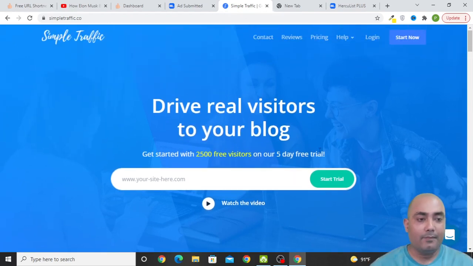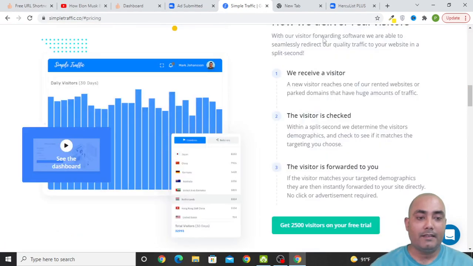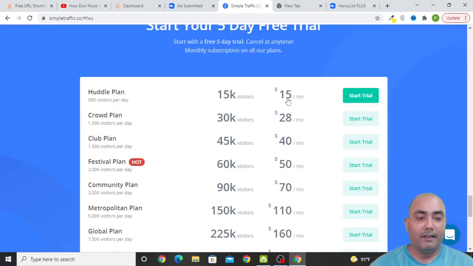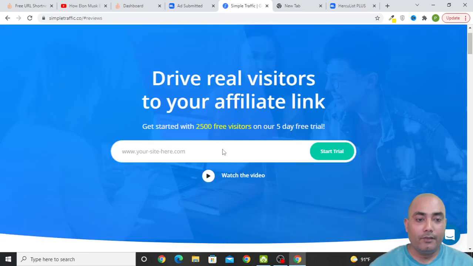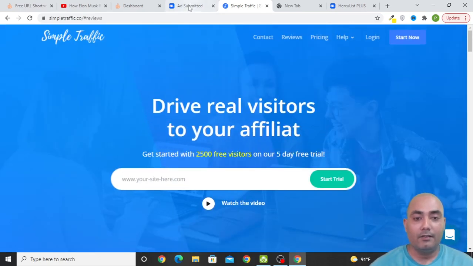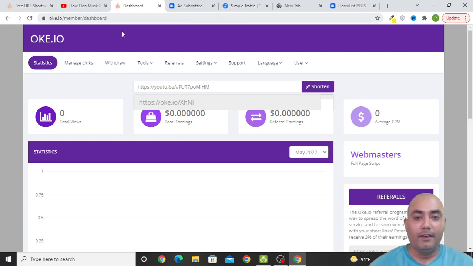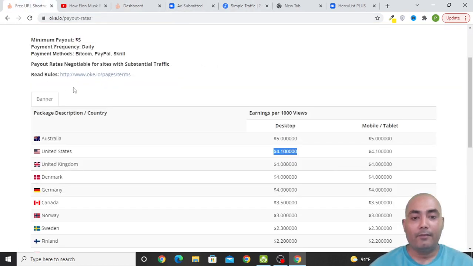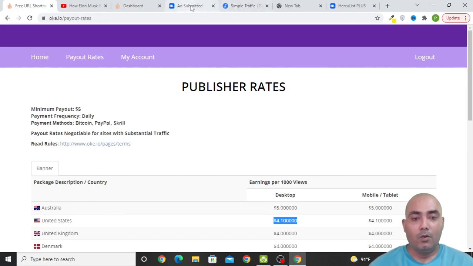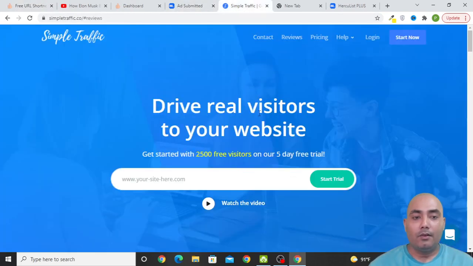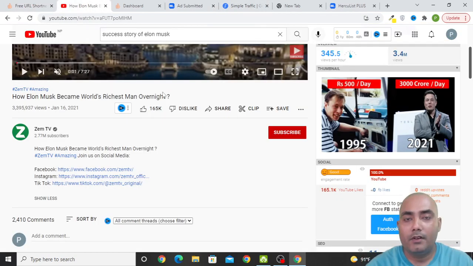Now you can sign up to this platform, and if you see their pricing, then if after the free trial you spend $15 per month, you can get up to 15,000 visitors, 500 visitors per day. So you can send these visitors, or the visitors that you are going to get in your free trial, to this link and be able to make money on this platform, that is OKE.io.